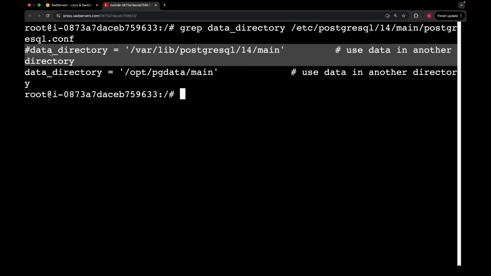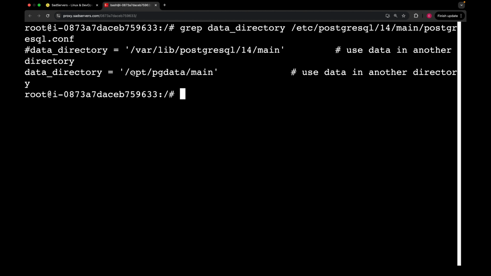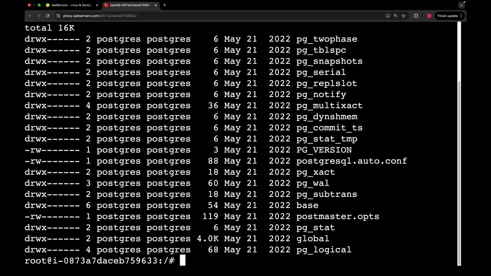So the first one is commented. This one is working directory, I mean data directory, and it's opt pg data main. Just copy it. Let's see what we have here. So we have some files.